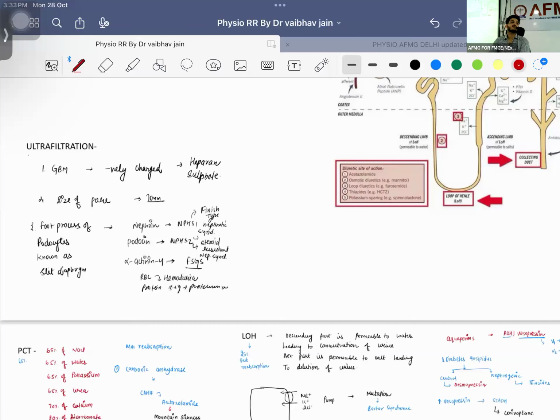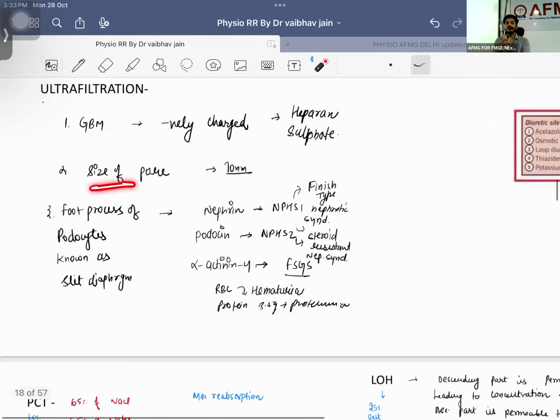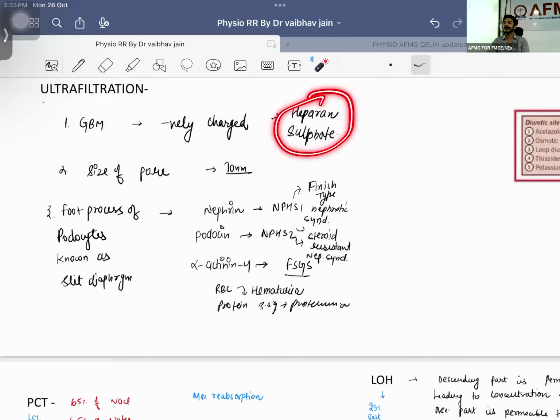First of all, plasma proteins are not getting filtered. They are big. They are not getting filtered. What are the three important reasons for that? First thing, size. Second thing, the glomerular basement membrane is negatively charged because of heparan sulfate. Size of the pore will be 70.